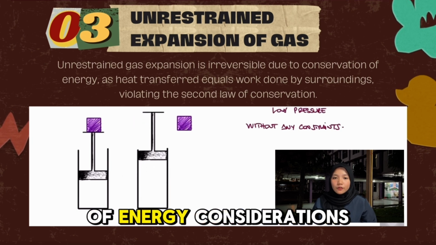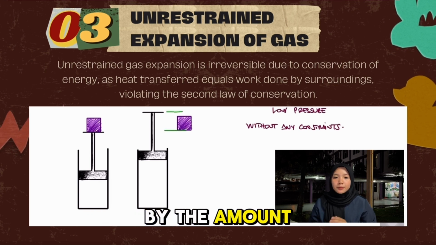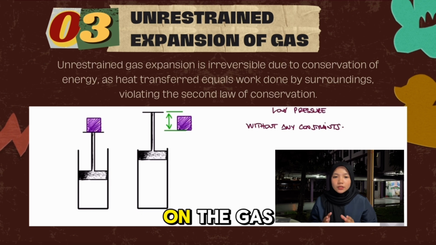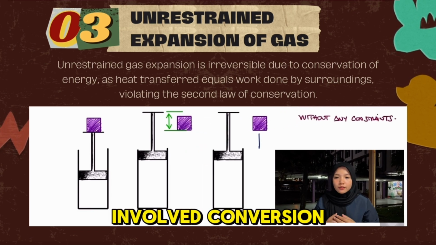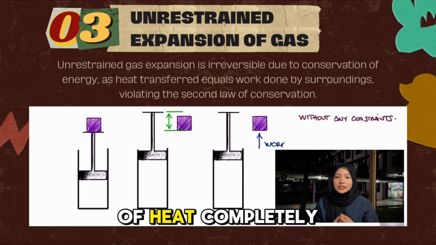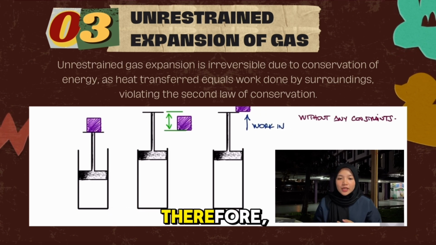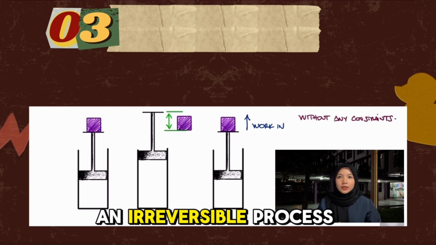From the conservation of energy consideration, it can easily be shown that the amount of heat transferred from the gas is equal to the amount of work done on the gas by the surroundings. The restoration of the surroundings involves converting this heat completely to work, which will violate the second law. Therefore, unrestrained expansion of gas is an irreversible process.